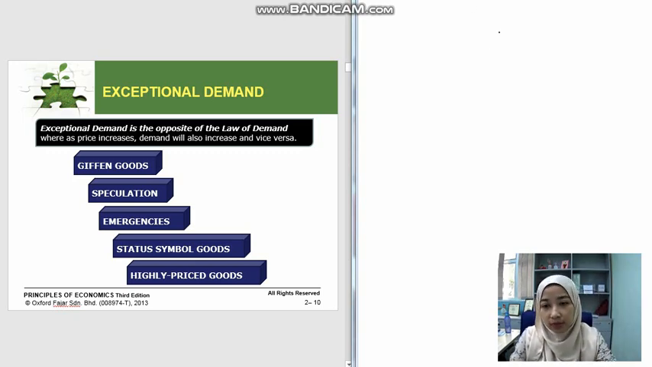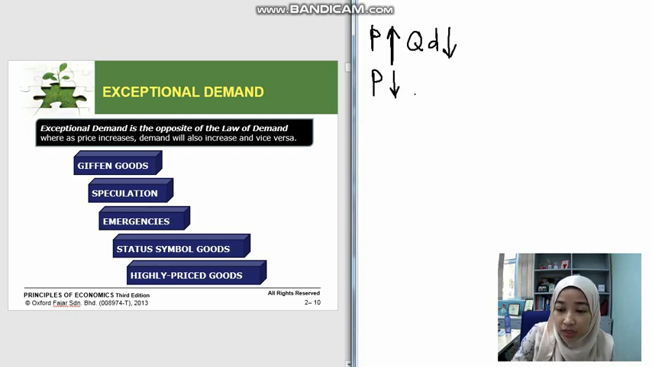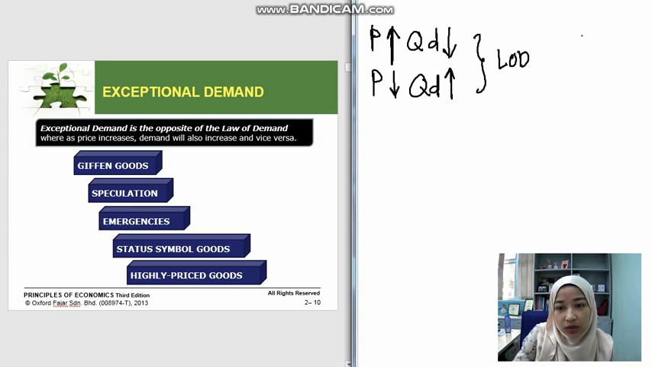If you still remember, in the beginning of this chapter, we learned about the law of demand, in which when the price of a certain product increases, the quantity demanded for the product will reduce, or vice versa, when the price of the product becomes cheaper, people tend to buy more, so the demand for the product will increase. This is what we call the law of demand.